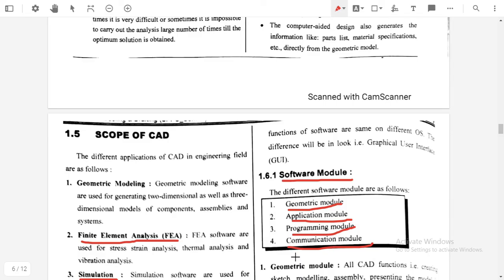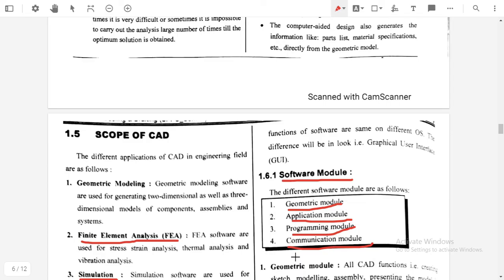But due to their own strength, we need to make necessary communication between these software. There must be some standard format which can be decoded by any software. Once we prepare a geometrical module in a CAD software, and once we prepare this, we save that file, the name of the file is .stl.